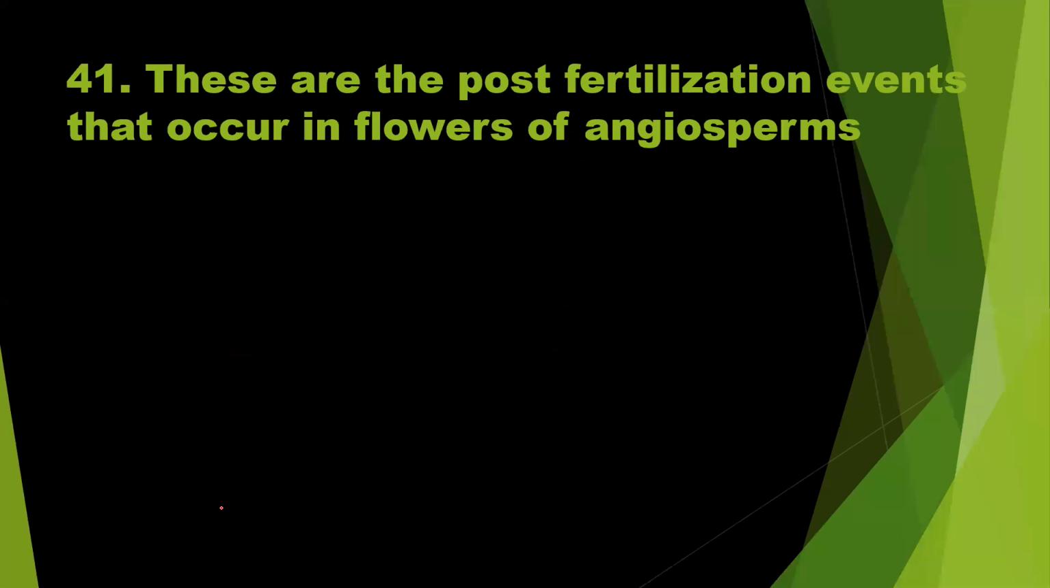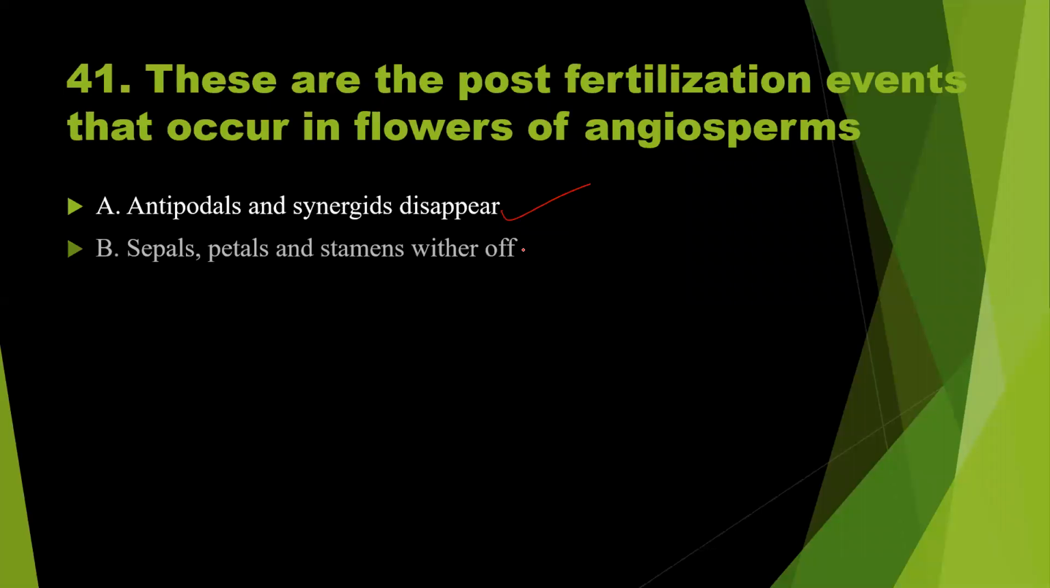Question number 41. These are the post-fertilization events that occur in flowers of angiosperms. Antipodals and synergids disappear. Yes, after the fertilization, they will disappear. Sepals, petals, stamens wither off. They will fall. That is also correct.